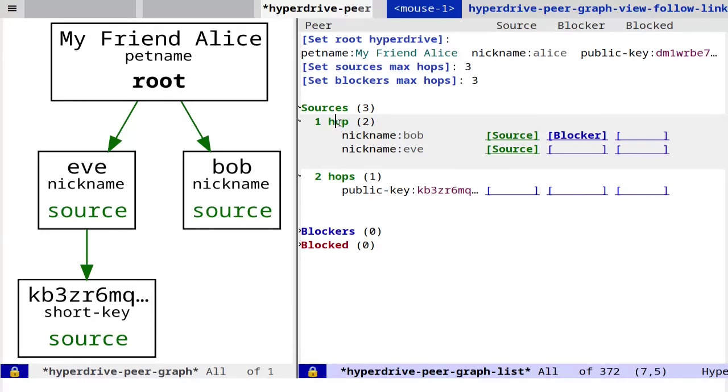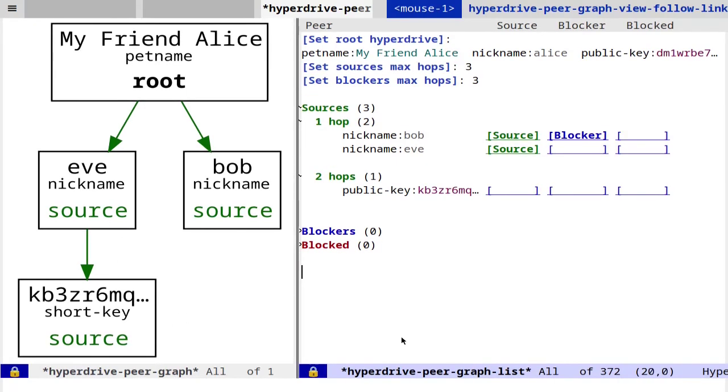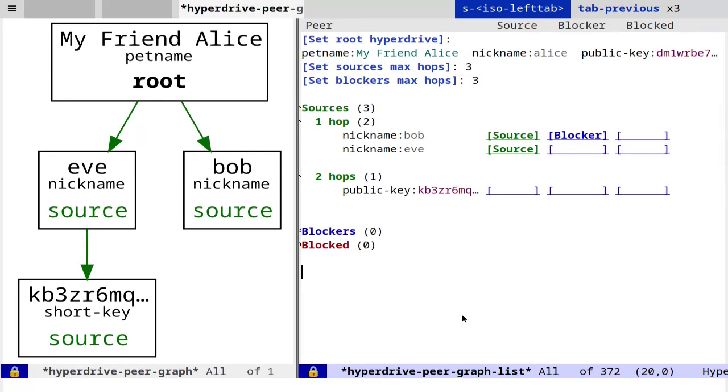Now we've set the max hops for sources to 3, but in this case the network is small, and KB3 has no sources, and so we can only go out 2 hops from Alice until we run out of sources. In the future, we plan to add a search feature based on this list of sources. You type in a query, and you get back a list of results published by Eve, Bob, or KB3. It's also possible to block peers.